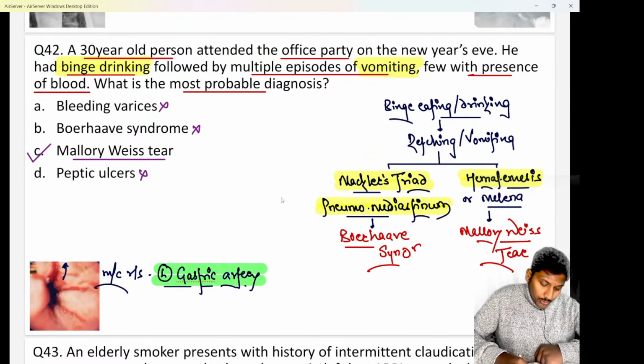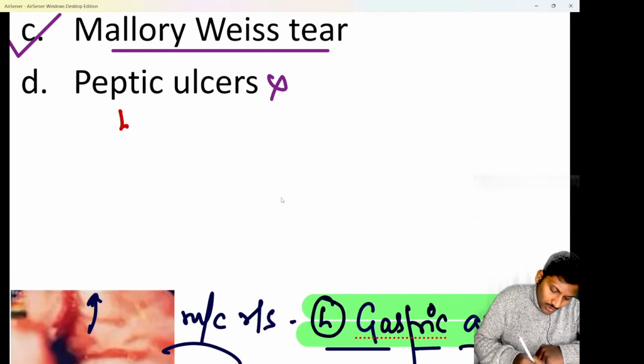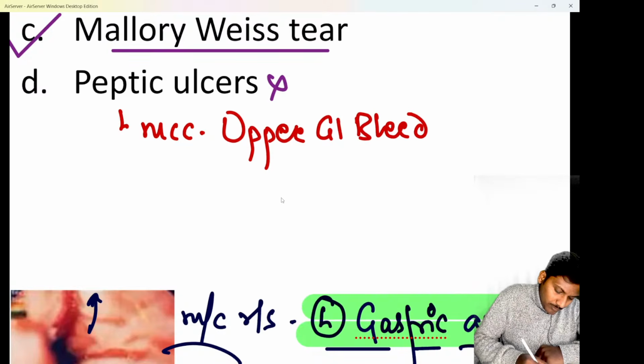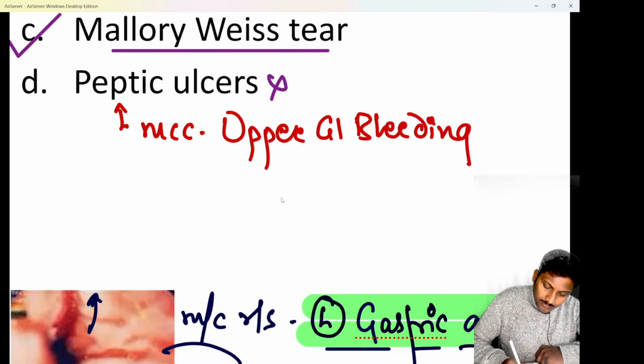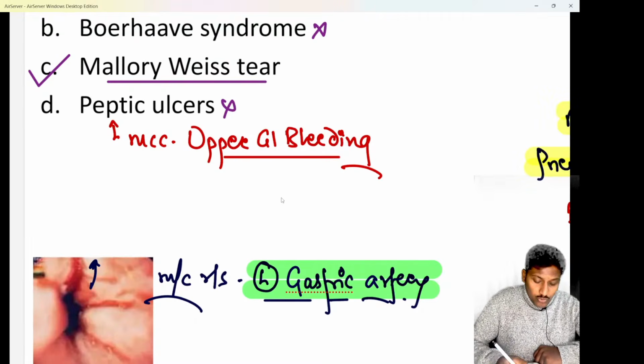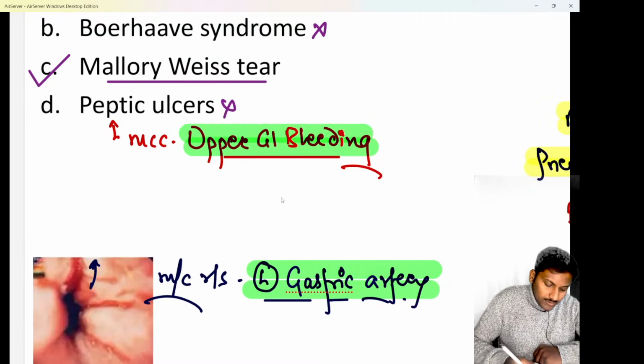Hopefully clear. Do remember, peptic ulcer is actually the most common cause of upper GI bleeding. So whenever they say upper GI bleeding, that is hematemesis or melena, the most common cause is going to be peptic ulcers itself. That has to be kept in mind. And in peptic ulcer disease, the most common vessel to bleed is the gastroduodenal artery.